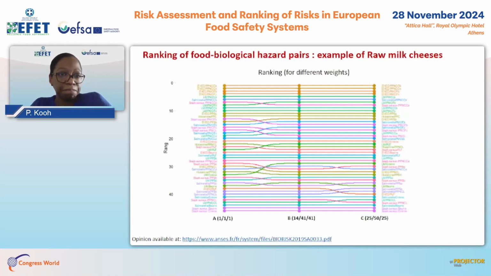Next slide, please. We have also another example for the ranking of food biological hazard pairs with raw milk cheese. Here you can see the results for different sets of weights, and also the impact of the weight on the ranking. In this figure, the first 5 hazard-food pairs are not impacted by the weight, but we have some couples that could be impacted by the weight that was set in the tool.